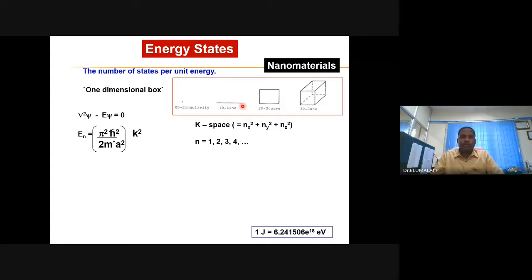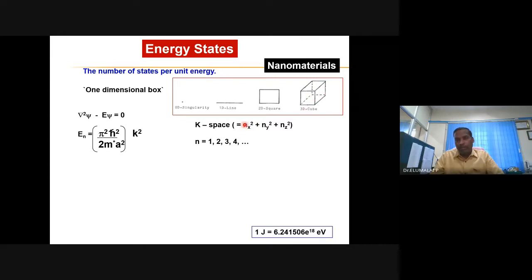What is the energy of that energy level? It is given by this equation: E is equal to pi square h cross square by 2 m star a square into k square. This k is in k space. Generally it is nx square plus ny square plus nz square.